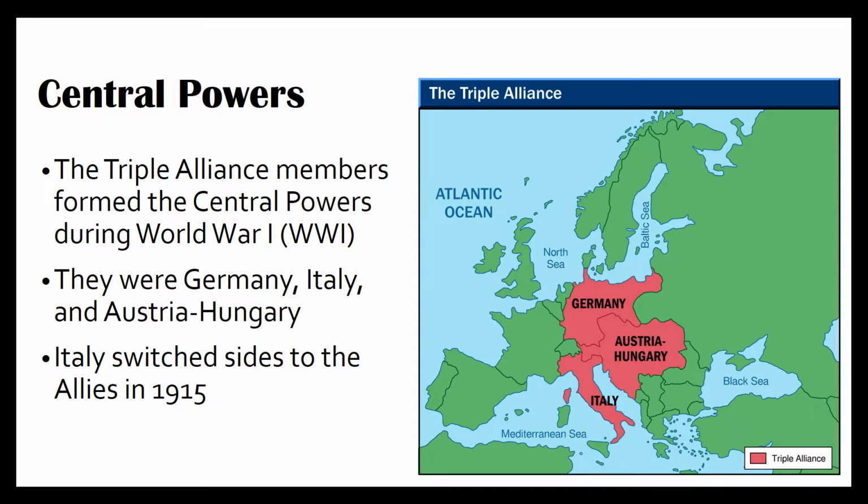The Central Powers. The Triple Alliance members formed the Central Powers during World War I. They were Germany, Italy, and Austria-Hungary. Italy switched sides to the Allies in 1915. If you look here to the right, this is the Triple Alliance highlighted in red, Germany, Austria-Hungary, and Italy in the middle. As you can see, since they're kind of in the middle of Europe, that's how they get the nickname the Central Alliance, because they are centrally located in Europe.